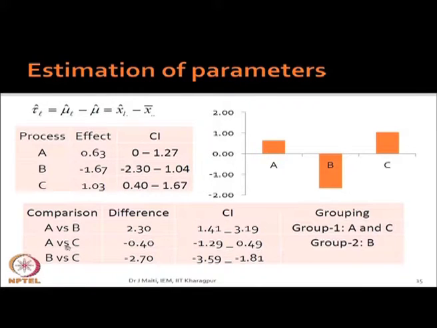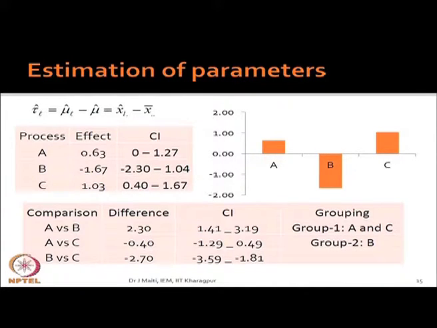Now, come A to C. You see A to C minus 1.29 to 0.49, in between there is 0. So, AC difference is not there or less, from statistical sense we will say it contains 0 means there is no difference. What about B to C? Minus to minus, so it is there. So, now if we group, we can say that A and C, they are almost equal effect, but B is entirely different. That is what you want to understand.